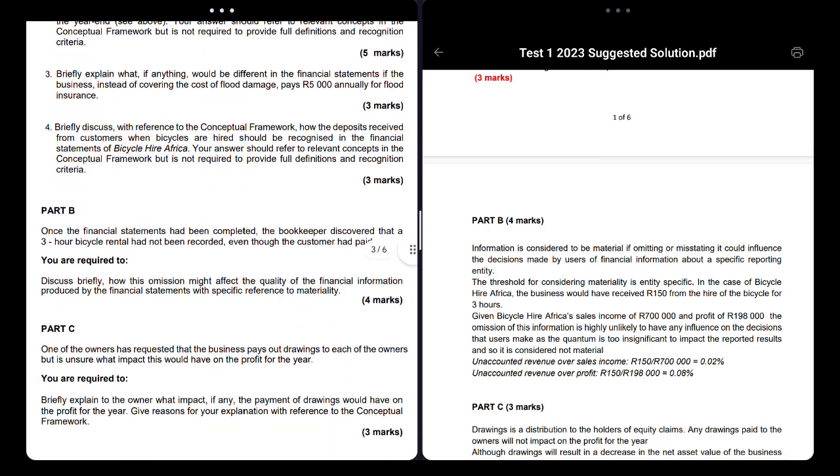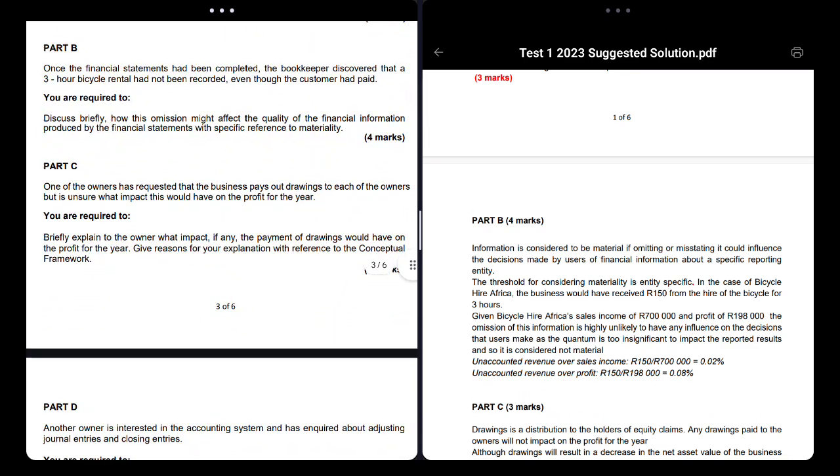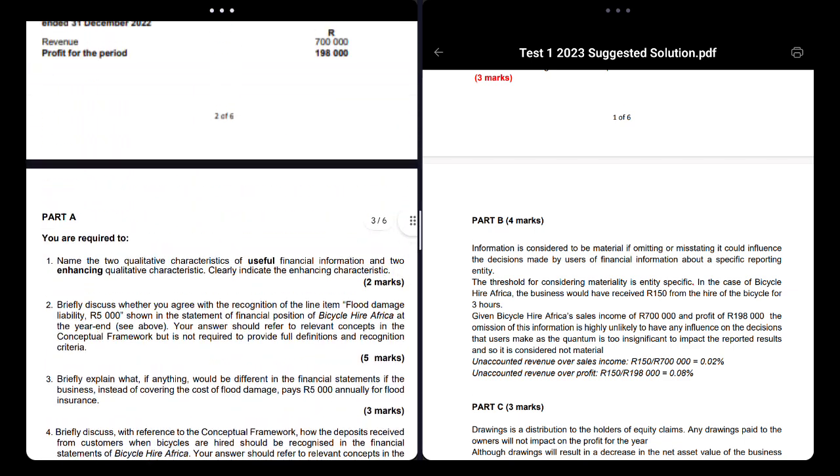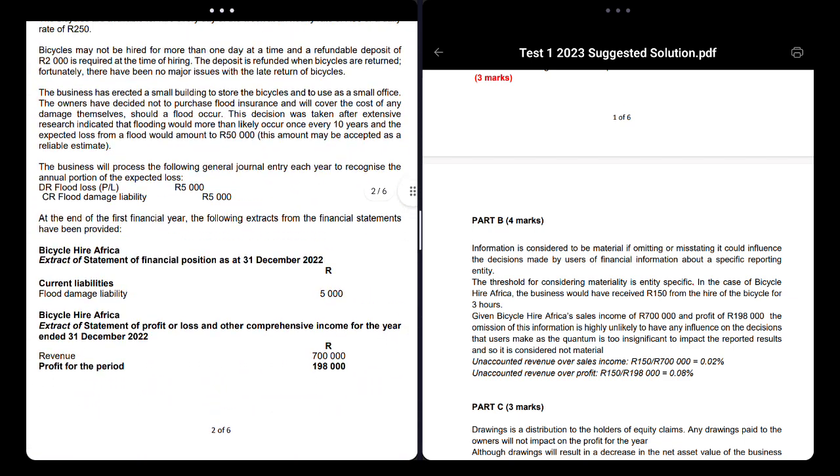Okay, so now we're on part B. Okay, after the financial statements were completed, the bookkeeper discovered that a 3-hour bicycle rental had not been recorded. Right. So a 3-hour bicycle rental is how many rands in total? Every hour, how much is the rate?